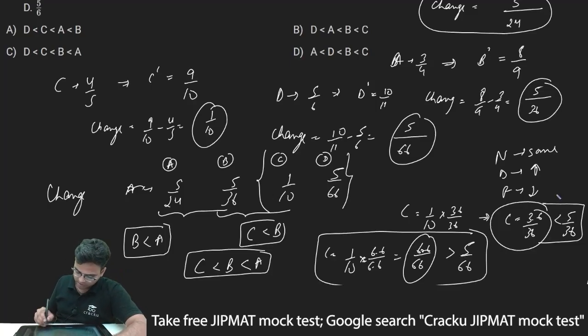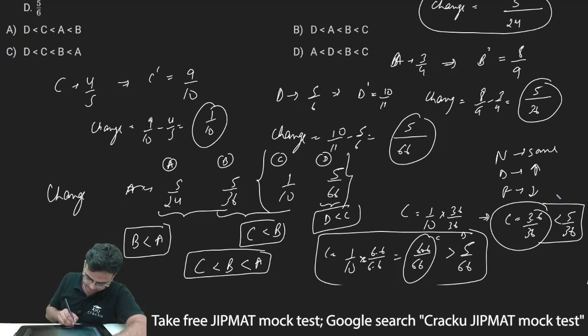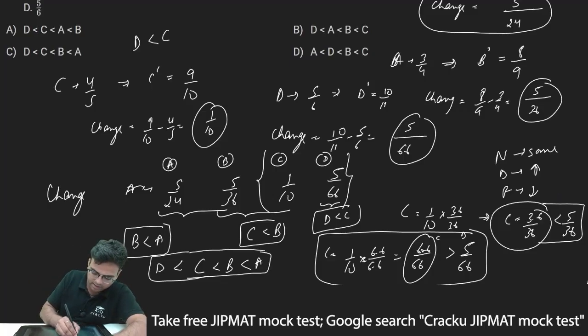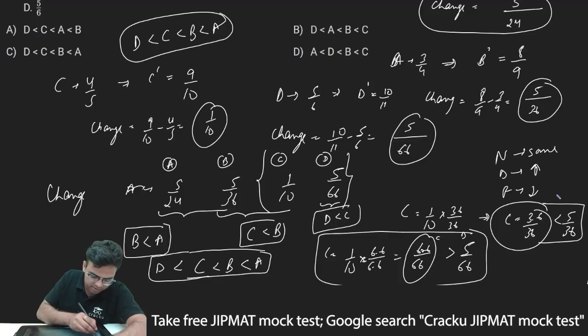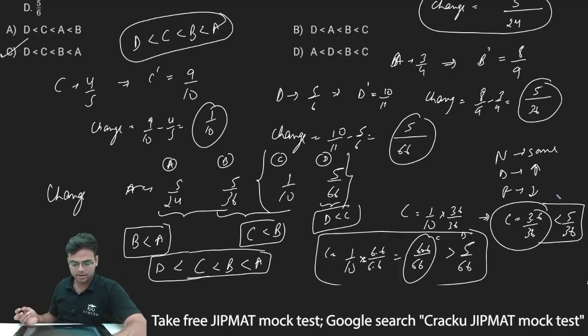Thus I can say the value of D, which is 5 by 66, is less than C. Value of D is less than C. So further I can write D is less than C, which means C is greater than D. So this is my final magnitude of change in value. When arranged in ascending order, this will be D less than C less than B less than A. This will be the order, and therefore option C, which is D less than C less than B less than A, will be the correct answer.